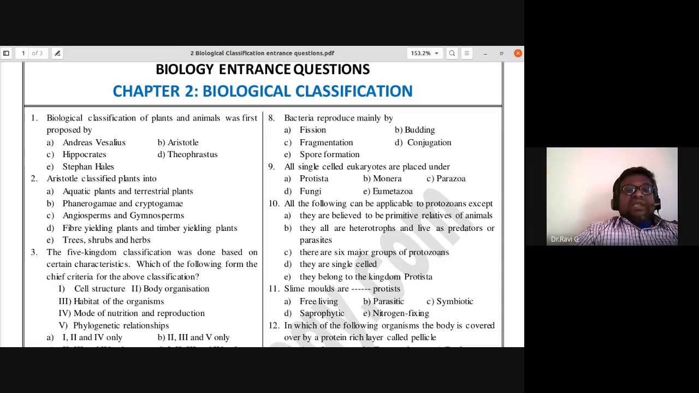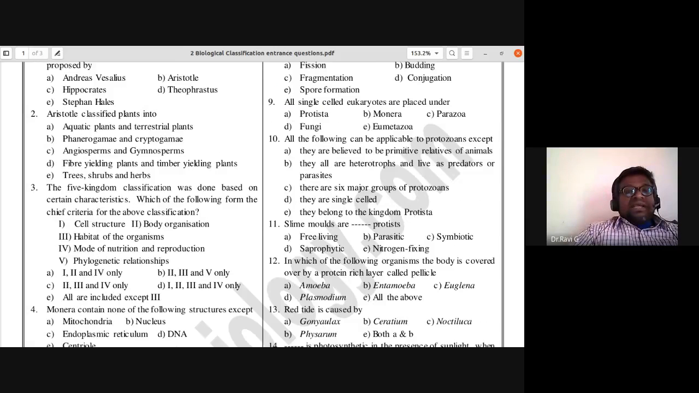Aristotle classified plants into aquatic plants and terrestrial plants, phanerogamy and cryptogamy, angiosperms and gymnosperms, fiber yielding plants and timber yielding plants, or trees, shrubs, and herbs? So Aristotle classified plants into trees, shrubs, and herbs.